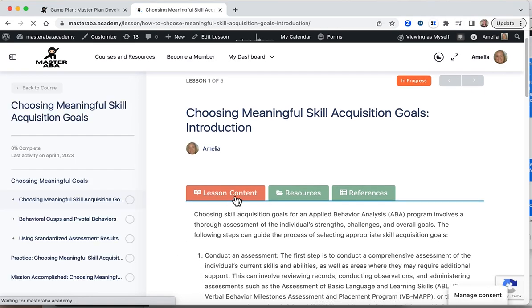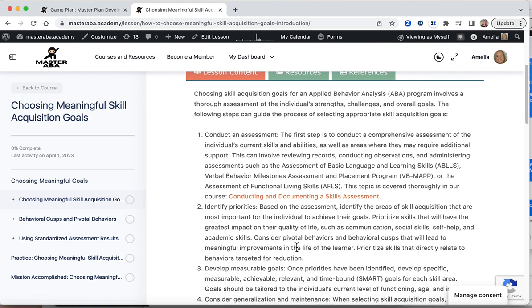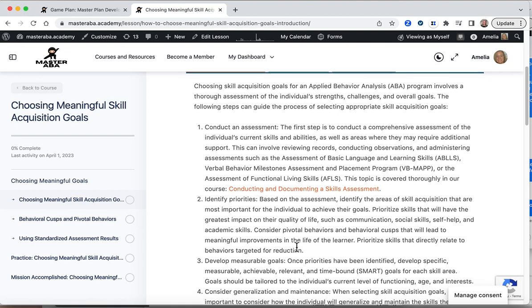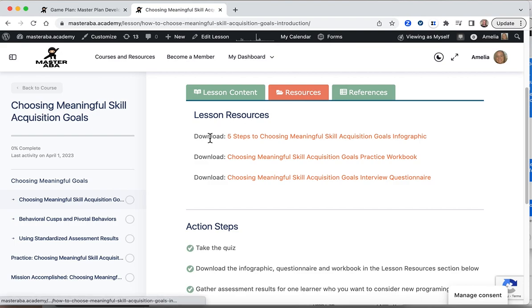In each of the lessons, you have your lesson content. There are a few courses that have videos, but there's a lot of written content too, so you can scroll through and find the information easily that you're looking for. There are resources within each lesson. You can click on those and download these documents.